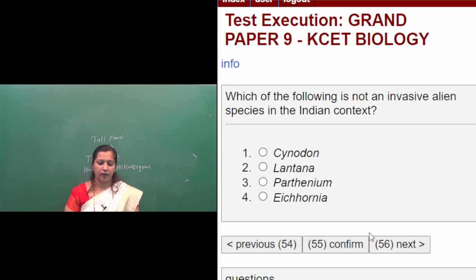Whereas for the other three, Lantana is a serious weed which was introduced into India accidentally, so that it causes a greater threat to so many native species of plants.